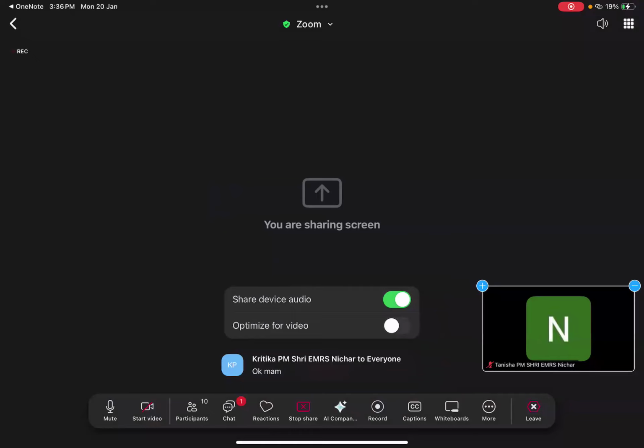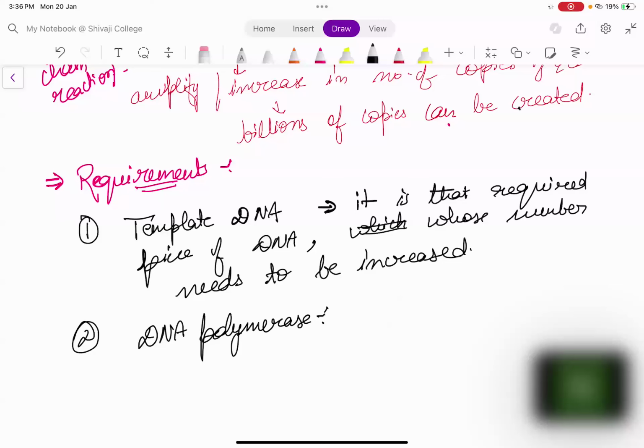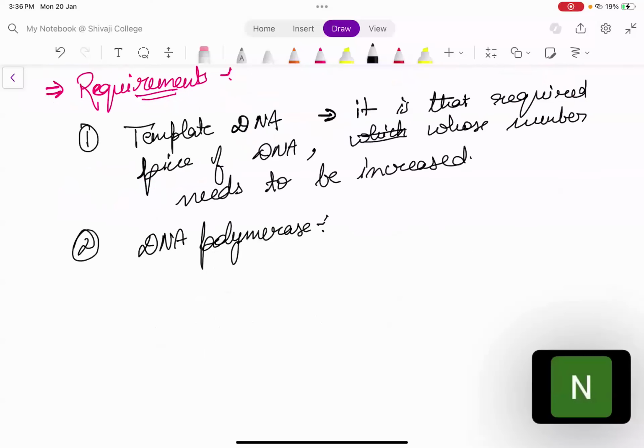Sure. So next thing that you require is, first is template DNA, means that this is that piece of DNA whose number you want to multiply, whose number you want to increase. Next is your DNA polymerase. Okay, DNA polymerase is also known as Taq polymerase. See, what is the function of DNA polymerase? If you must have done molecular basis of inheritance, उसमें आपने देखा होगा DNA polymerase का function क्या है?